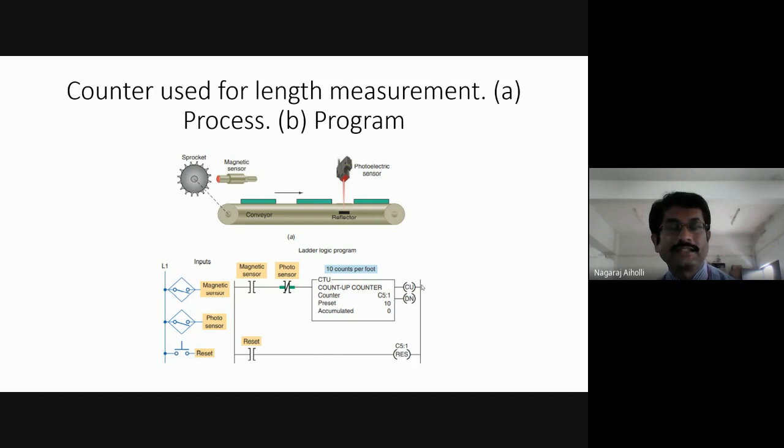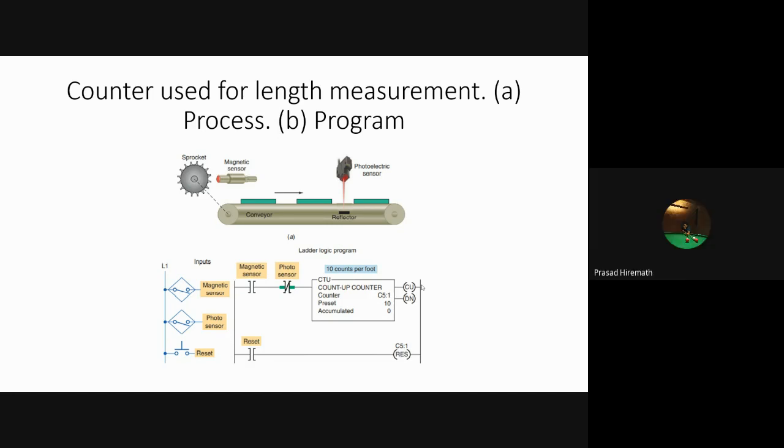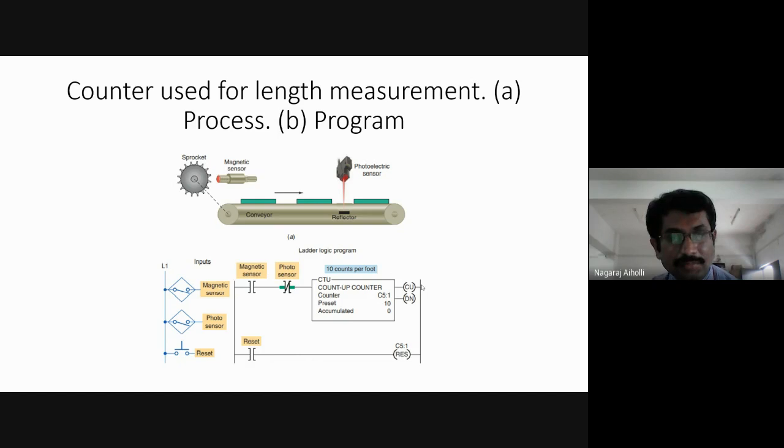These programs only they will be asking in the examination, and you will have to explain that with respect to every rung. Sir, no idea, sir. Now give a try. Here I explained you all the process. Magnetic sensor is there here, right? This will become closed. So when this is closing, what is happening here? This is true. What happens to the photo sensor? Initially it is not activated, so it is examine if open. Just like this, you have to go on trying. If you give a try, definitely you will succeed in analyzing the ladder logic program.